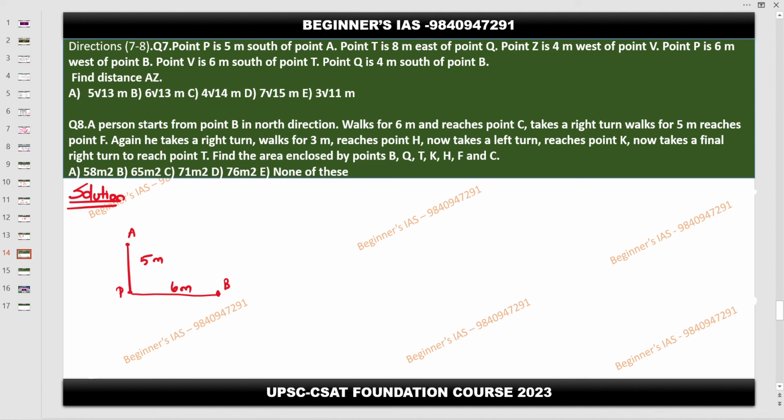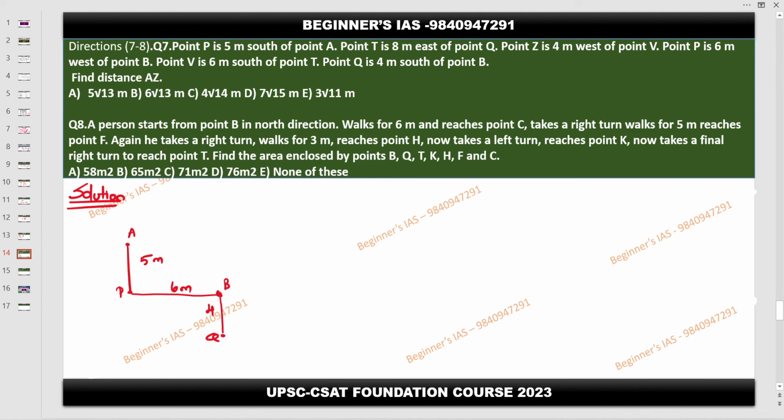Point Q is 4 meters south of B. This is south of B. Yes, very good. Then from Q, anything else?